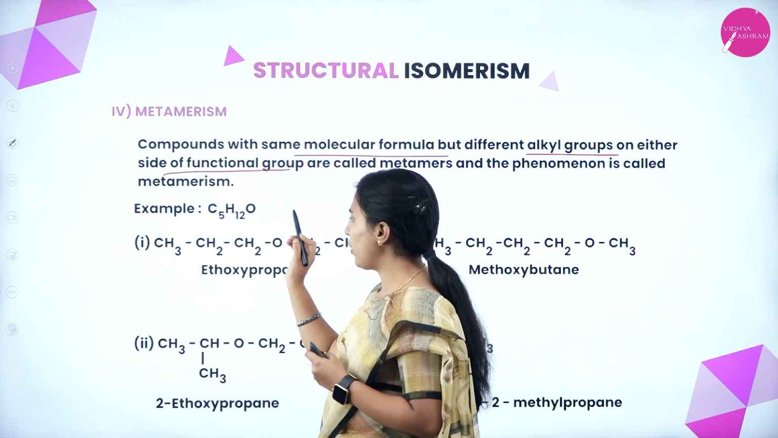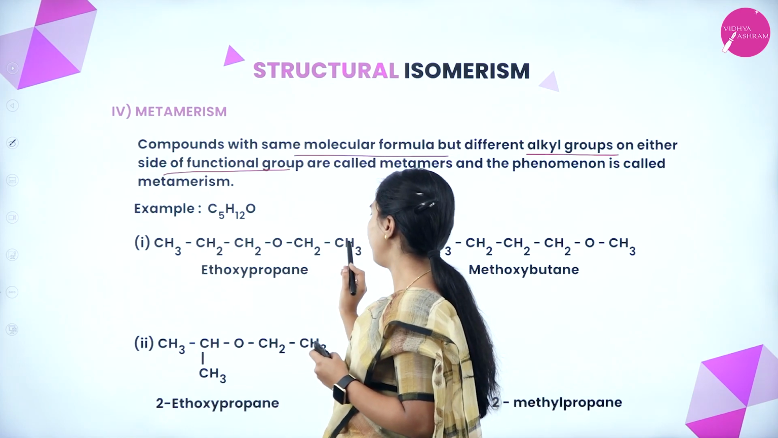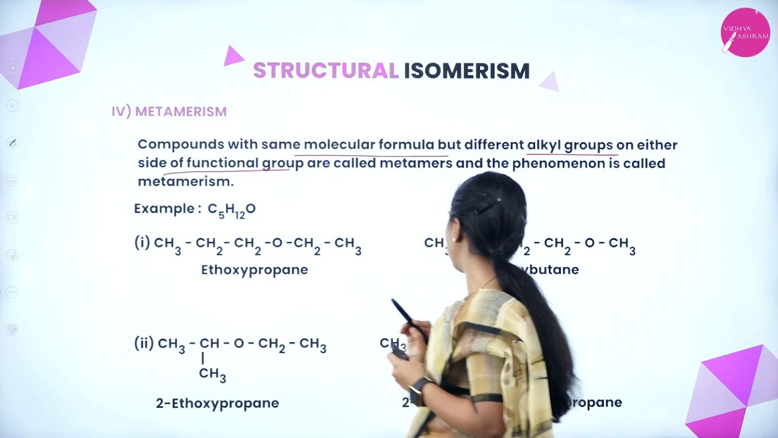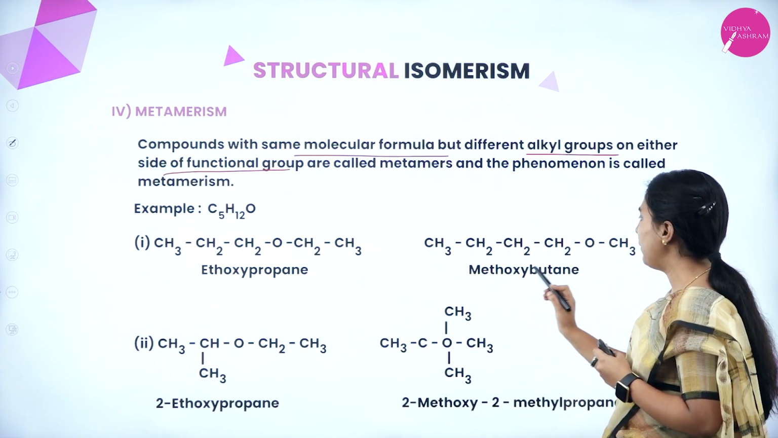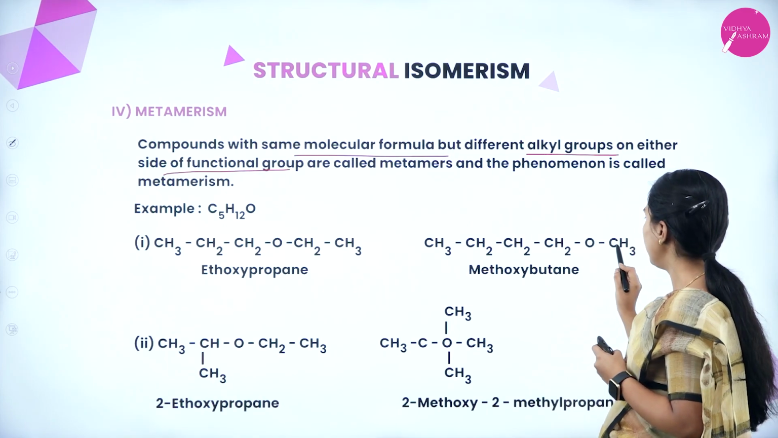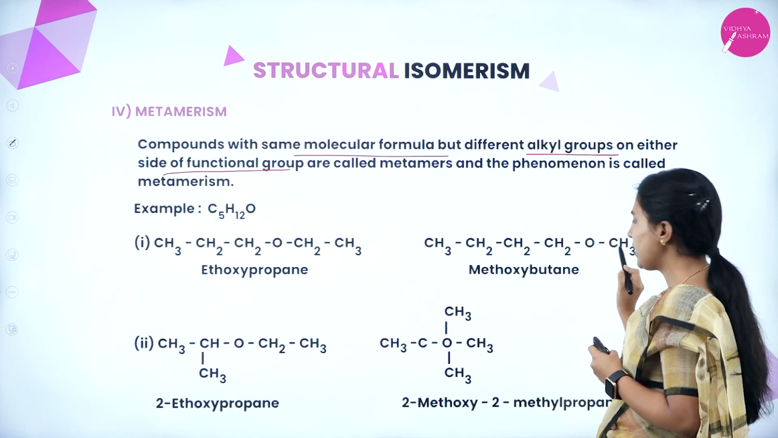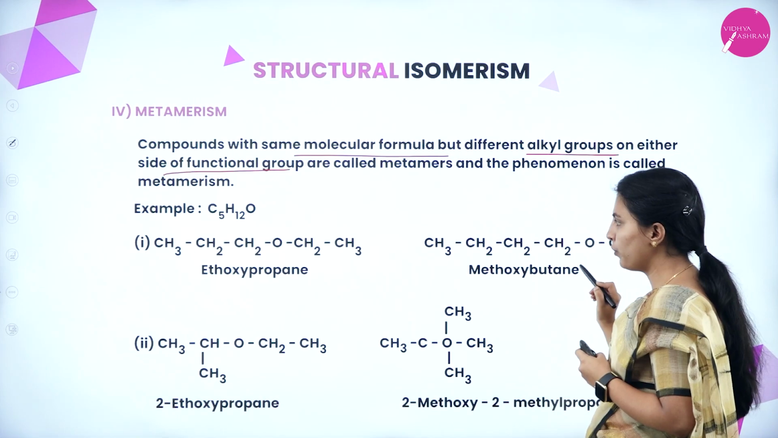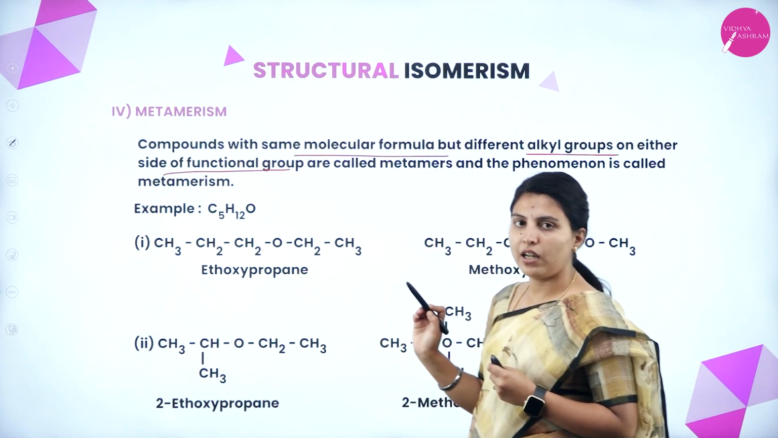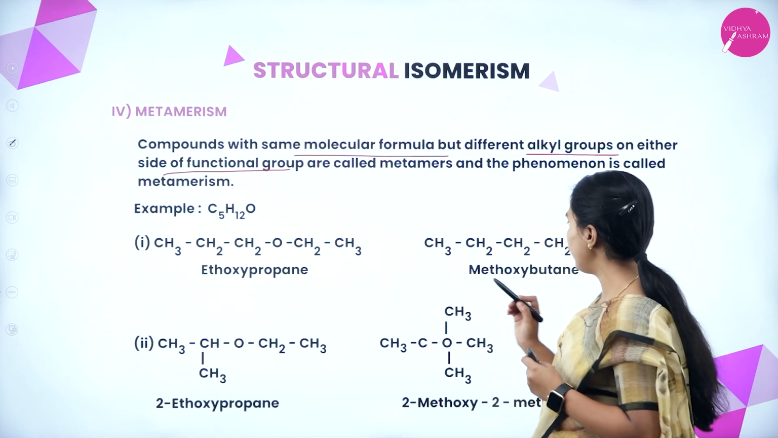See C5H12O, 1, 2, 3, 4, 5. Okay, this will be called ethoxy propane. Here, see, this will be called methoxy butane. Right. Here, after the first carbon, the alkoxy group is present. Here, after the second carbon, the alkoxy group is present. That's why the name will change.